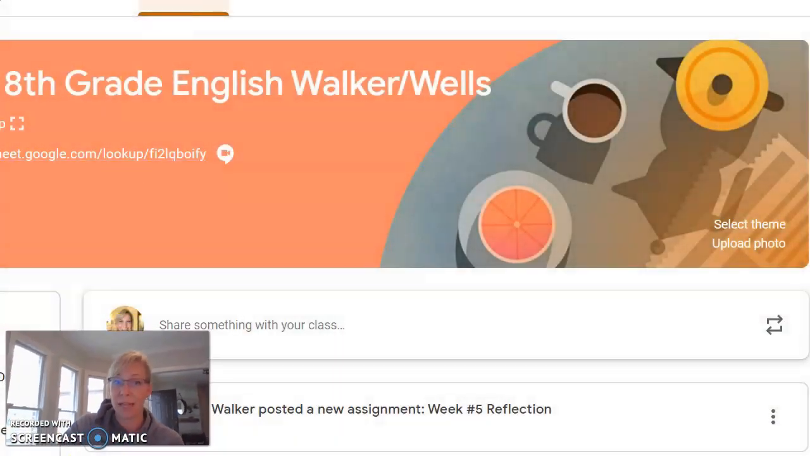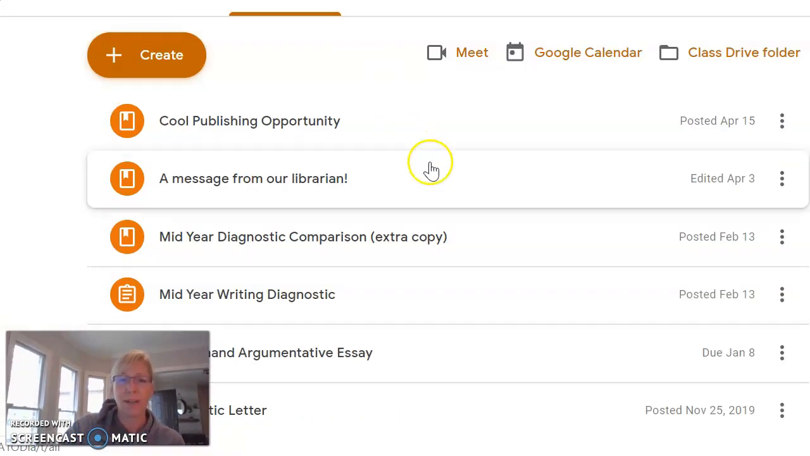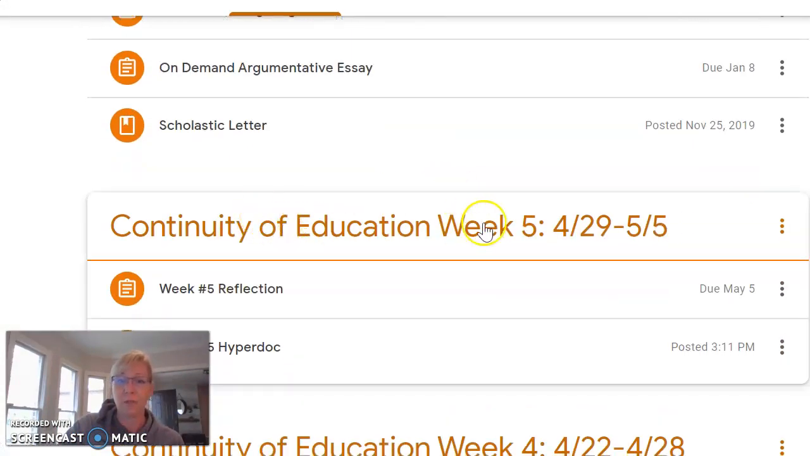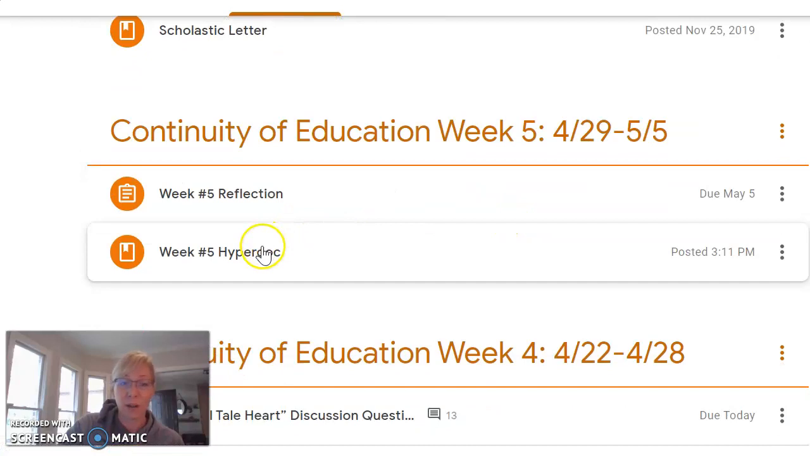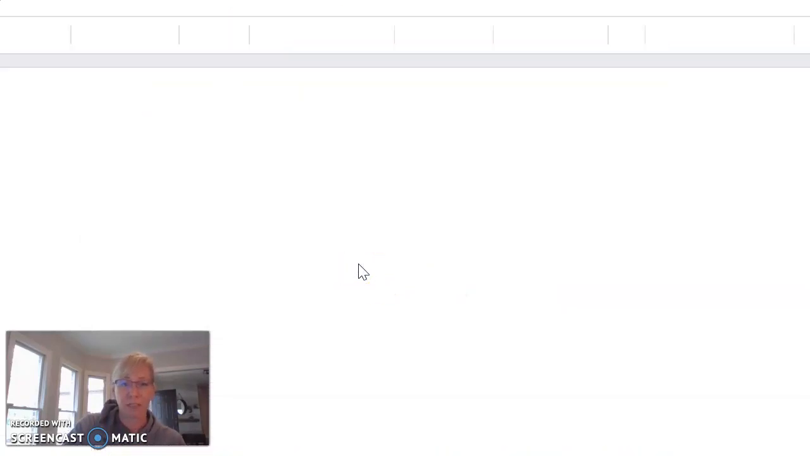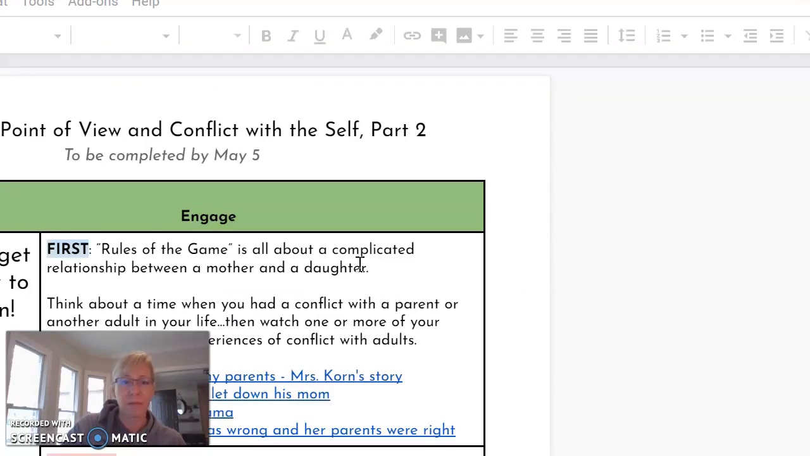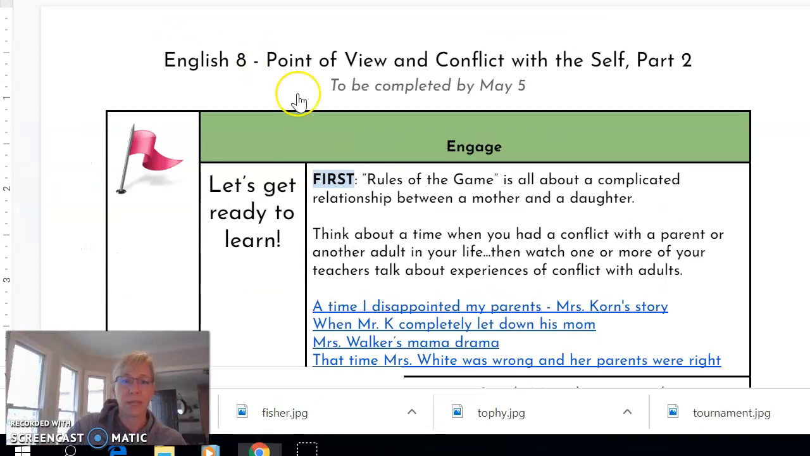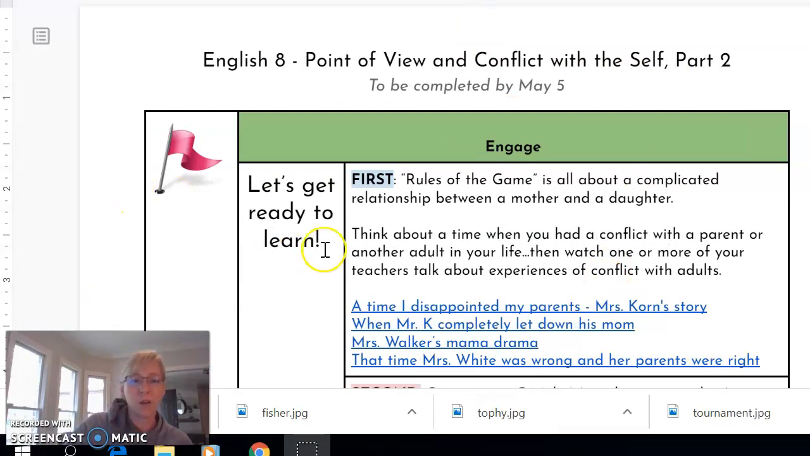I'm going to go to Google Classroom. It always opens on Stream, and then I'm going to go to Classwork. When I go to Classwork, I scroll down to week 5. First thing I open, always, is the Hyperdoc to read those directions. When I open the Hyperdoc, you can see, just give me a minute here, that it's going to open.